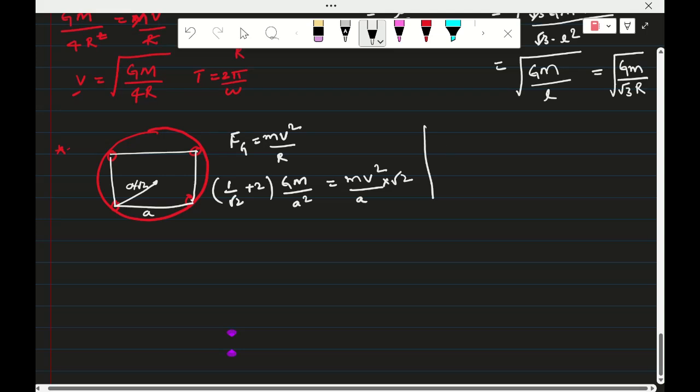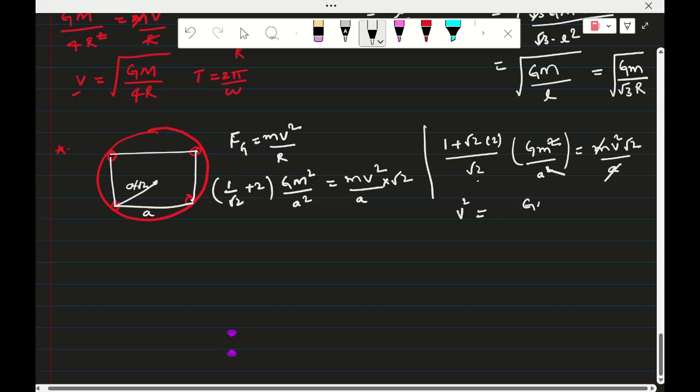First of all, simplify this: 1 plus root 2 into 2 root 2 by root 2 into GM square by a square is equal to mv square into root 2 by a. So a square gets cancelled, m square gets cancelled, and this root 2 will come to this side. Therefore v square is equal to root 2 coming down, remaining under the same, GM by a into 1 plus 2 root 2 by 2.